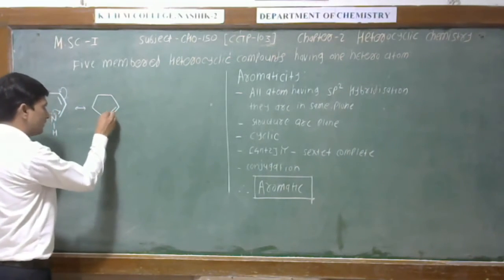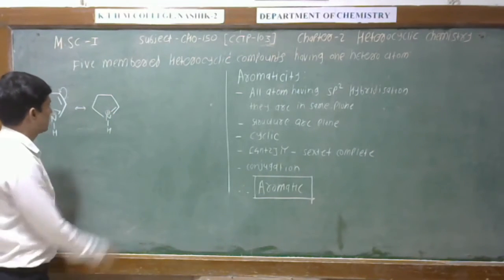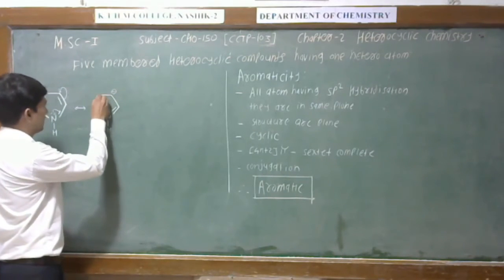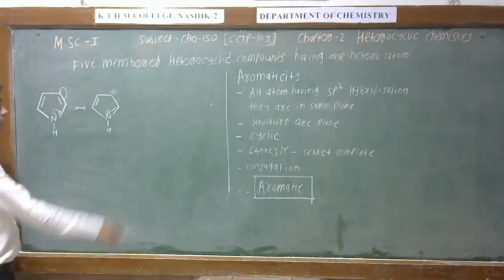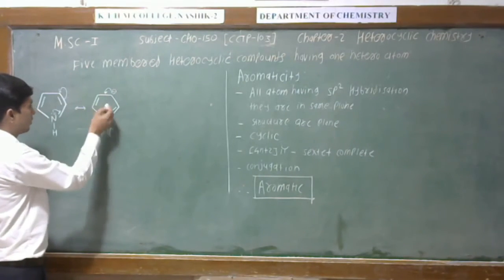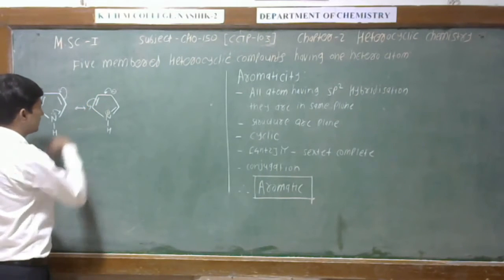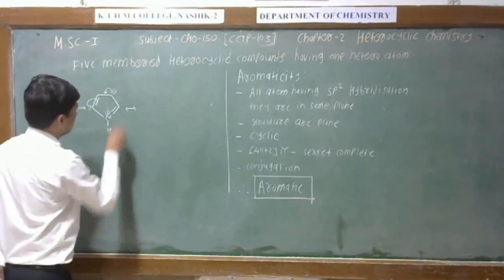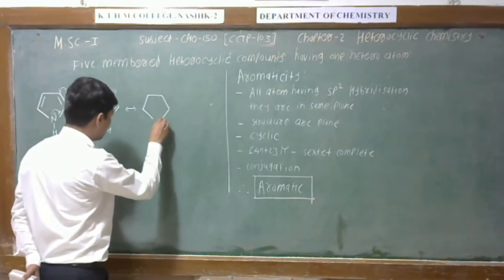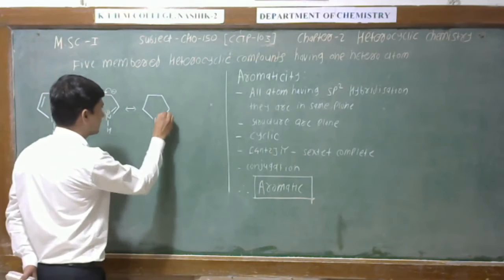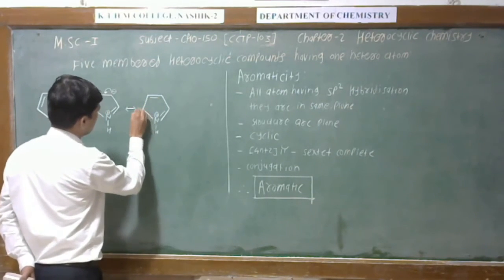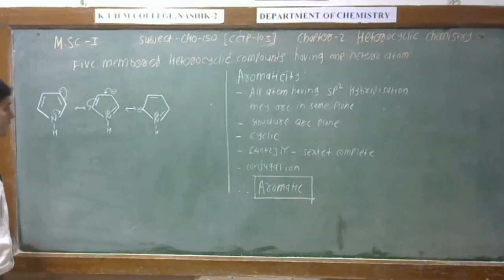Due to the exceed valency of nitrogen, it has a positive charge, and this position has a negative charge, this is the earlier double bond. Now this makes a negative charge here, this makes a double bond here, and this double bond gets open at the adjacent position and makes a negative charge. If we write the next structure, this nitrogen has a positive charge, there is a new double bond, and this is the negative charge again.